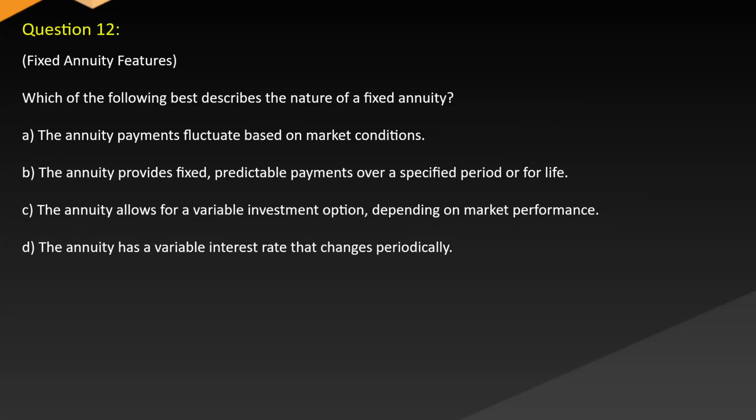Question 12. Fixed annuity features. Which of the following best describes the nature of a fixed annuity? A, the annuity payments fluctuate based on market conditions. B, the annuity provides fixed, predictable payments over a specified period or for life. C, the annuity allows for a variable investment option depending on market performance. D, the annuity has a variable interest rate that changes periodically.